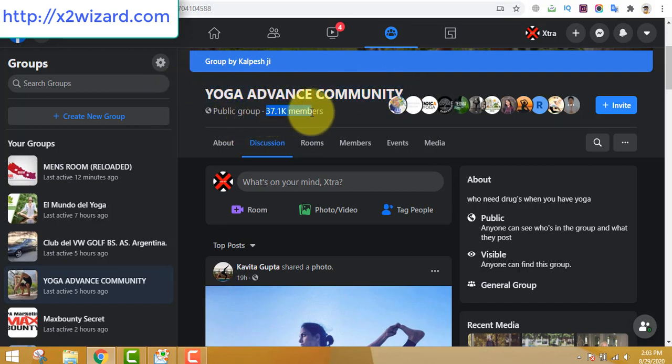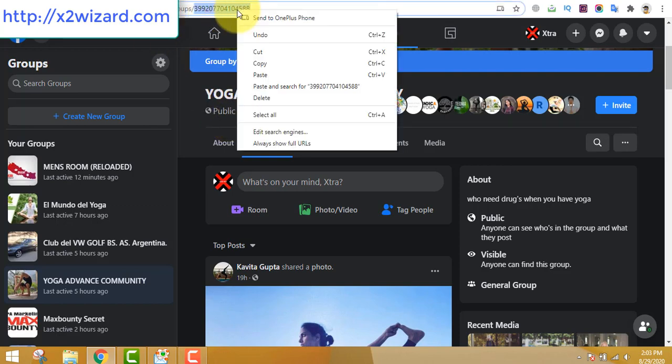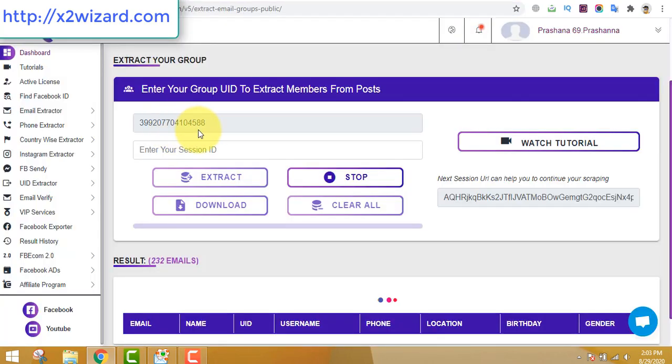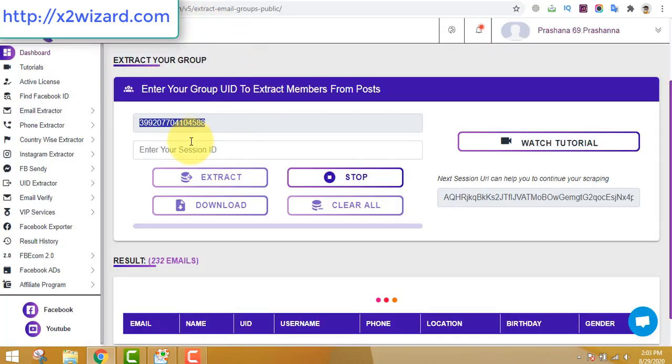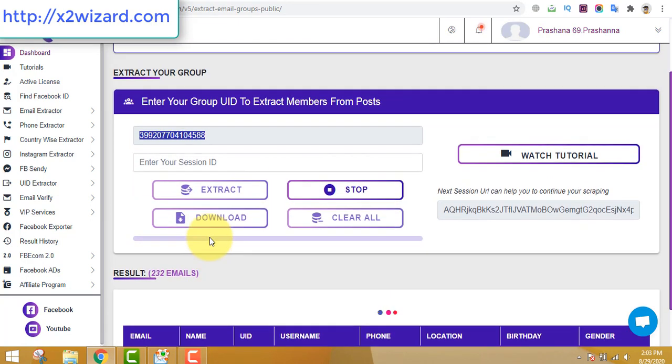Okay, so just go and find a group related to any niche. For this example I'm going and extracting emails from a yoga niche. You just have to copy and paste the numbers on that group URL from Facebook. So go and copy these numbers only and just paste it out here. After you paste it, you just have to click the extract button and this software will start extracting emails.